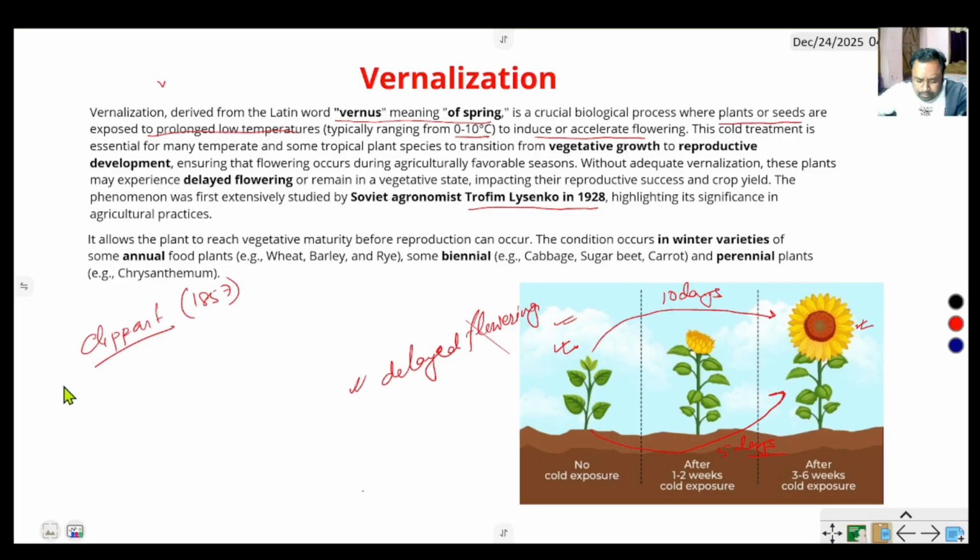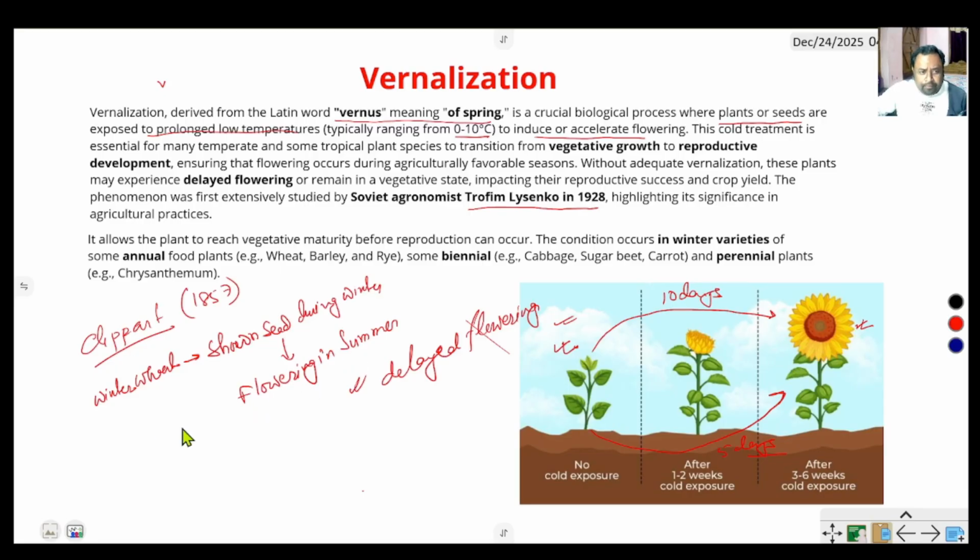He showed that winter wheat seed is sown during winter, but flowering occurs in summer. This is the normal process.